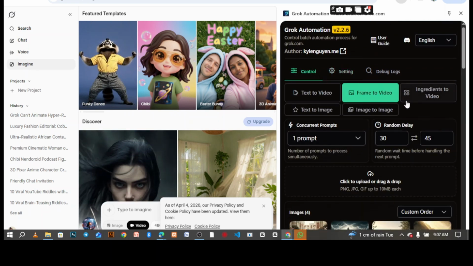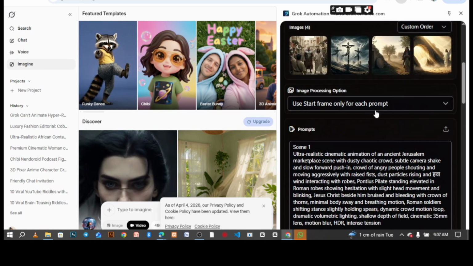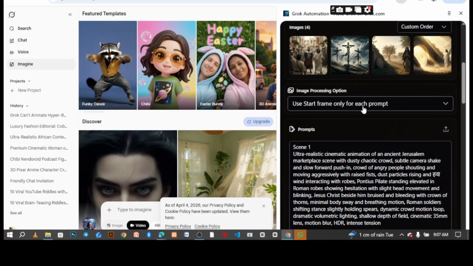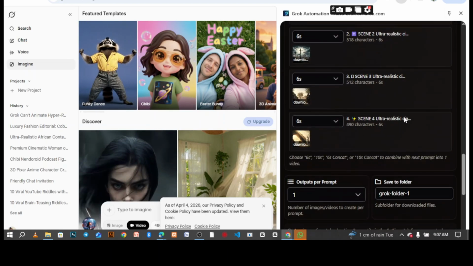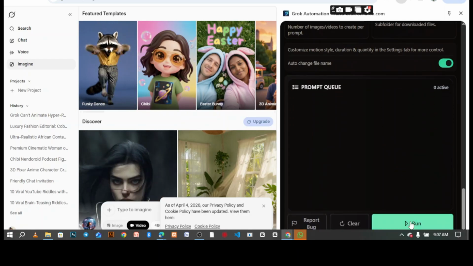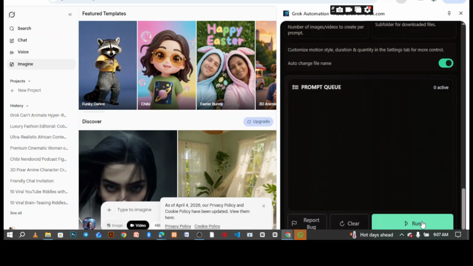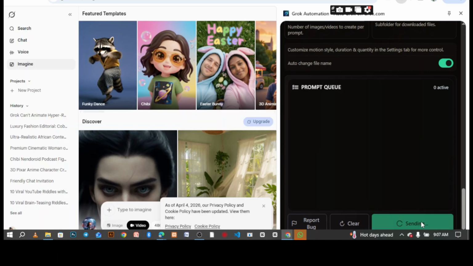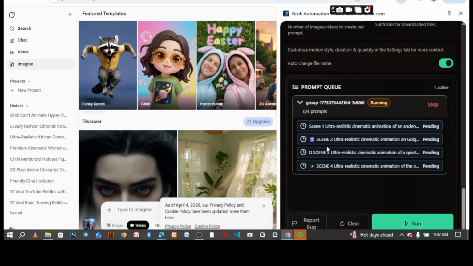This is the control room, and this is settings. Settings are okay: English language, download settings okay. New image, 6 seconds, YouTube. Text to video is the default mode, then Frame to Video, right? Then come back here and use start frame only for each prompt. We don't need that.